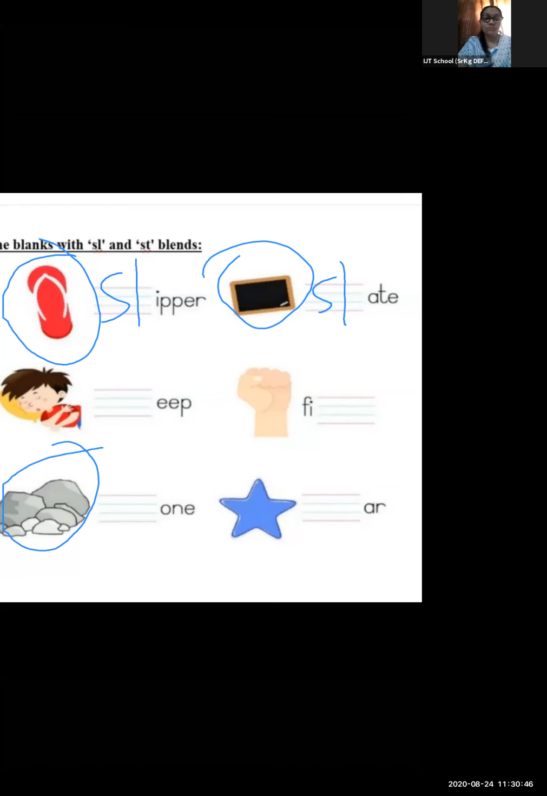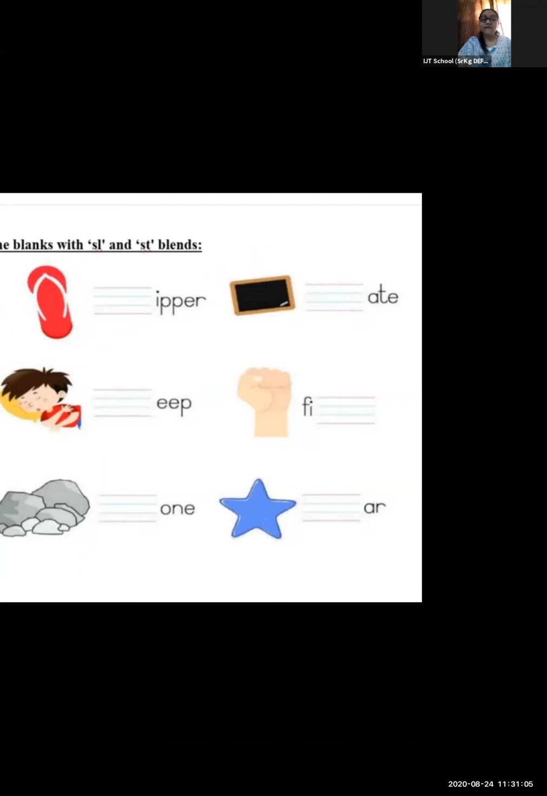Here you can see a stone. When I say stone, which blending sound can I hear? Yes, stir. ST, stuff. Very good. So in this way, you can make worksheets and give them to your child to practice. See, practice is very necessary for each and every one. Why? Because as they are going to practice, they are going to read the words, they are going to memorize it, and this will help your child to read sentences. So practice is very much necessary for our child.